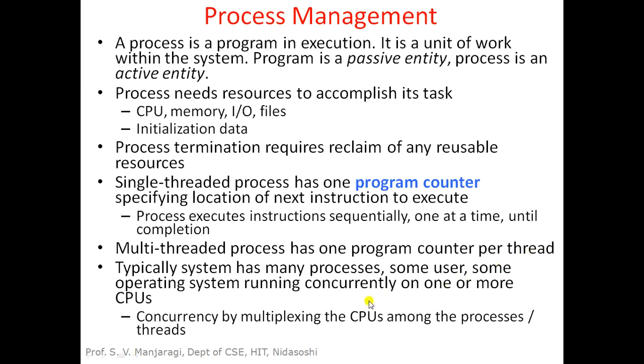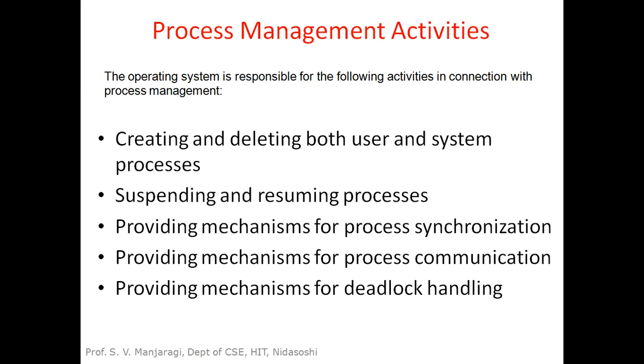So typically a system has many processes, some user, some operating system, running concurrently on one or more CPUs. Now let us see what the process management activities are. What do I mean by process management? Process management is basically controlling the execution of processes which are running on the system. In a multi-programming system, multiple processes are created and executed simultaneously, and how the execution of those processes is managed within an operating system is called process management.